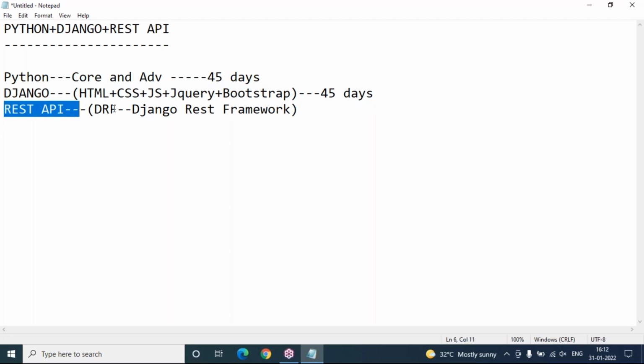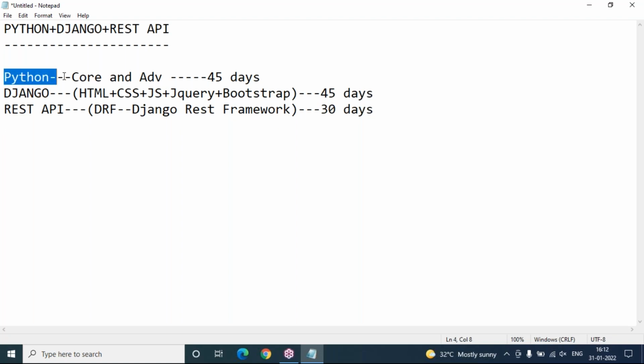After that, I'll start REST API, that is Django REST framework. This will take a minimum of 25 to 30 days. So this is the complete duration: 45 plus 45 is 90, then 30. So almost 3.5 months to 4 months it will take.